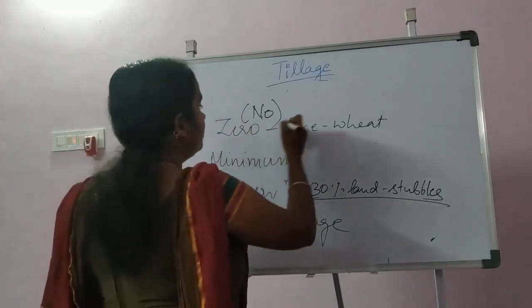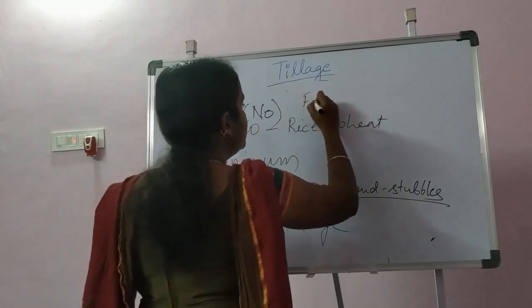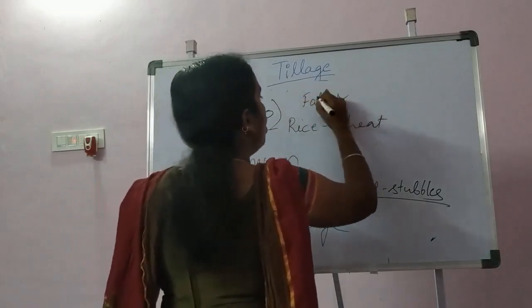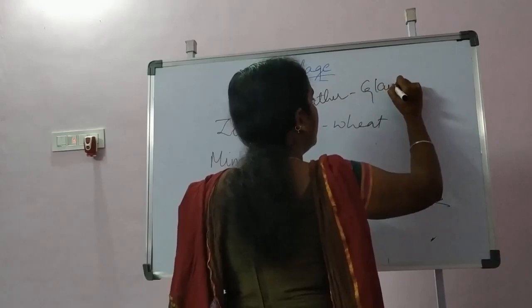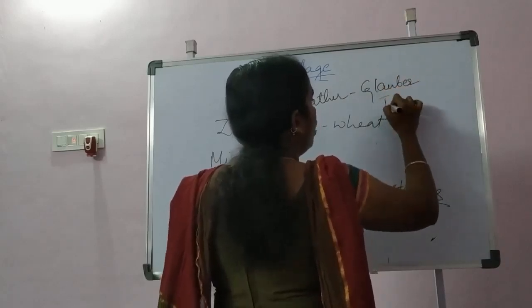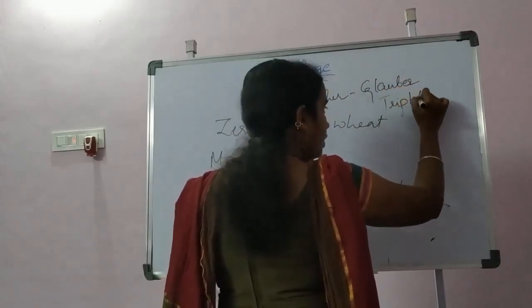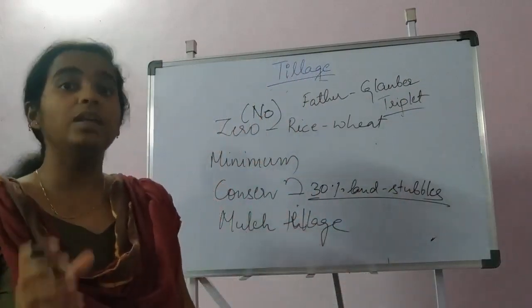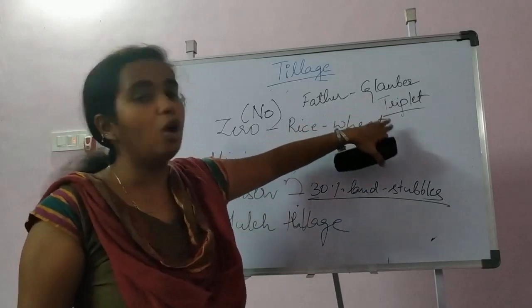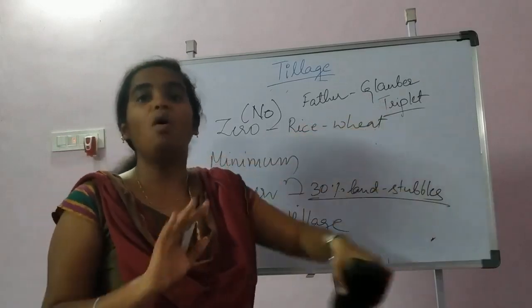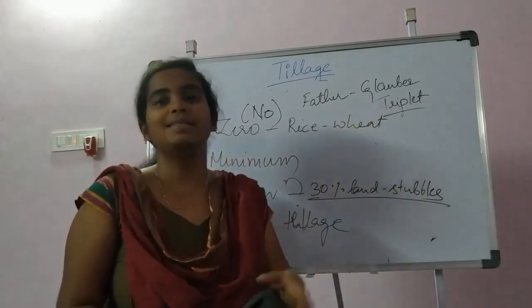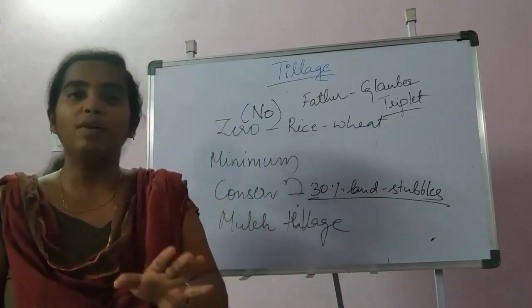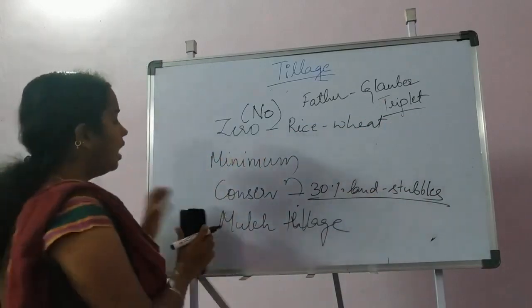And next, the father of zero tillage is Glauber Triplet. Please note here that the father of tillage is Jethro Tull, whereas the father of zero tillage is Glauber Triplet. It is quite obvious that we get confused in the exam between the father of tillage and the father of zero tillage.